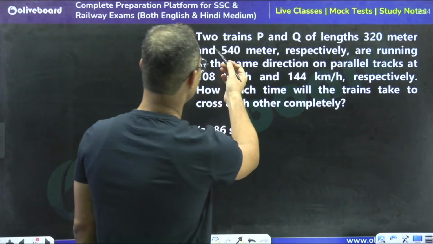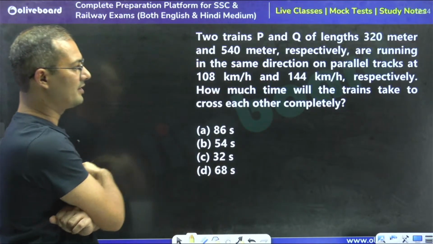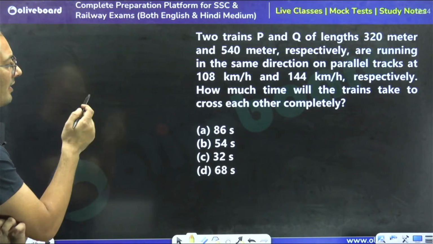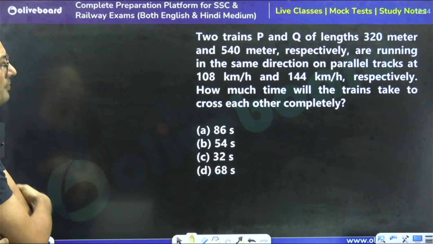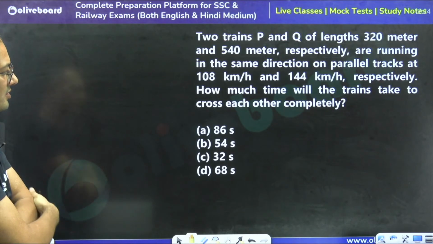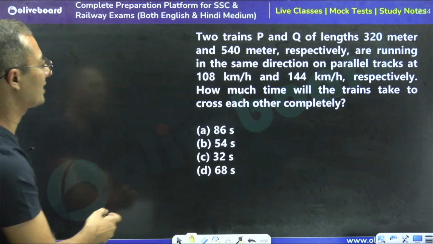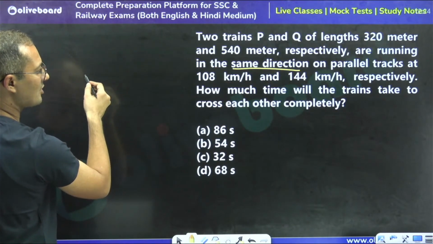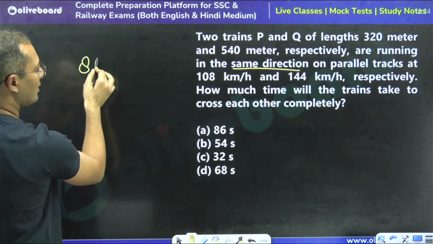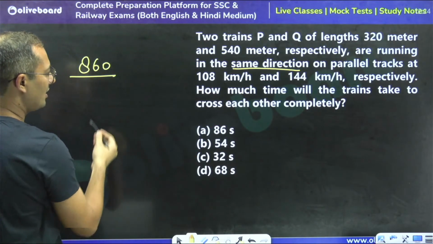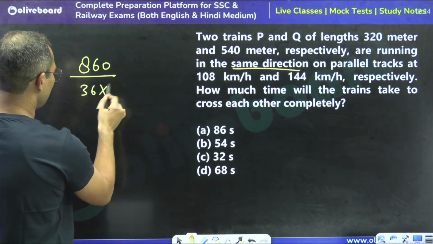Two trains P and Q of length 320 meter and 540 meter respectively are running in the same direction on parallel tracks. How much time will the trains take to cross each other? The direction is the same, so directly we can say the distance is, just make the addition, 860, divided by the difference, which is 36 into 5 by 18.